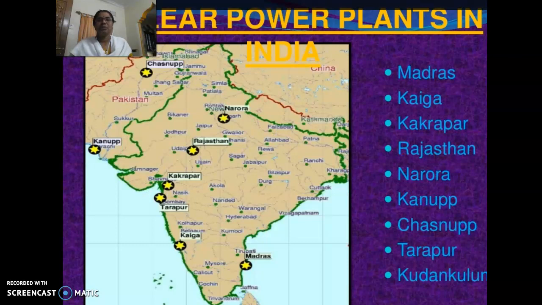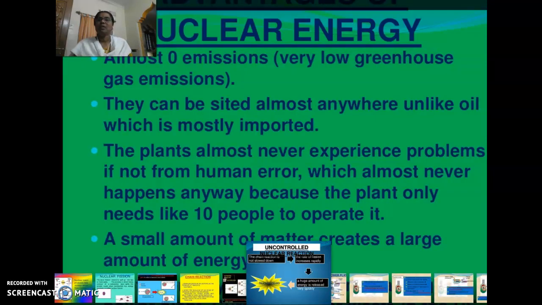So this is about nuclear power plants in India. We have Tarapur, Madras, Kaiga, Kakrapar, Rajasthan, Narora, Kudankulam, and more.